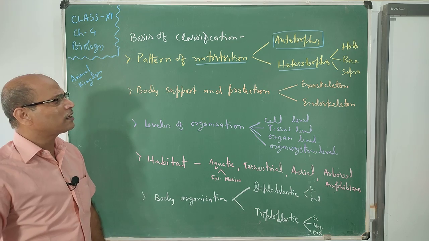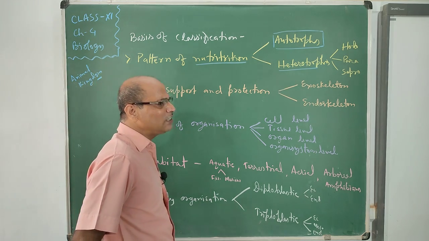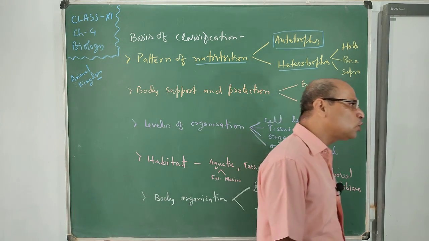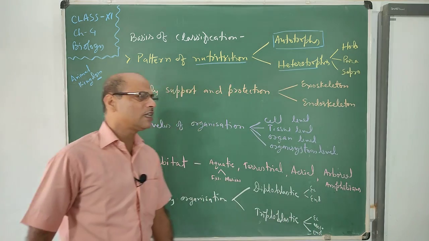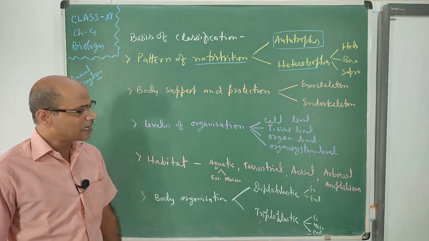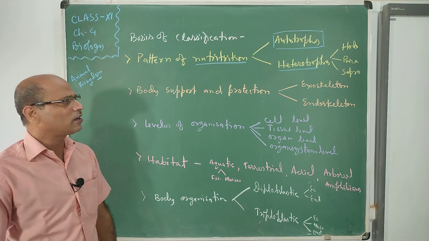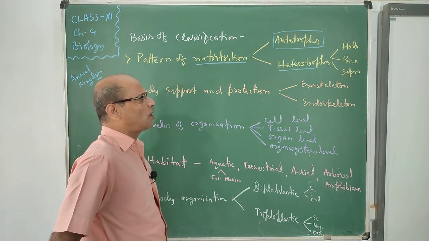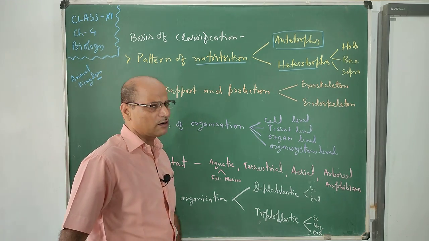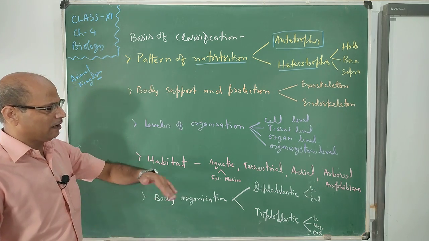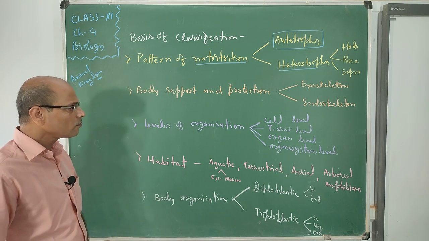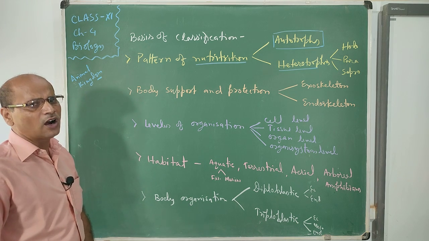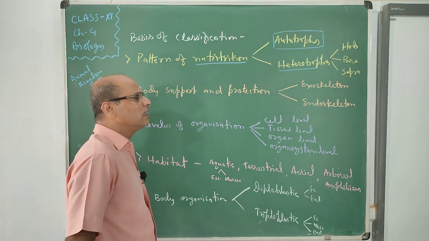This is the autotrophic mode of nutrition, in which they are the producers, the self food makers, using substances from outside the plant body. So only they are the autotrophs in the environment.